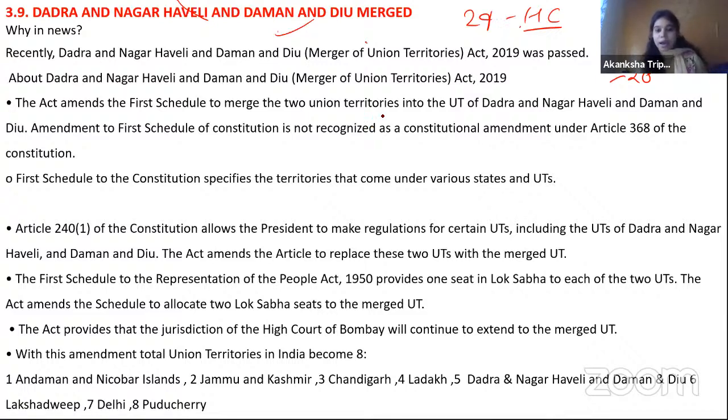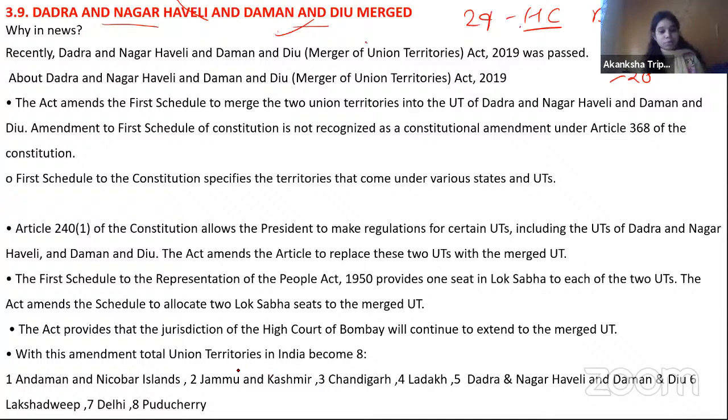So now the Bombay High Court is going to see the matters which are involved with Dadar and Nagar Haveli and Daman and Diu. So this is another important point. Third, with this, we have now total 8 union territories. And 8 union territories कौन-कौन से?